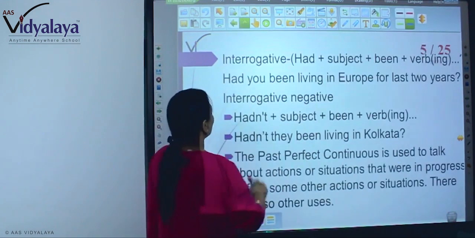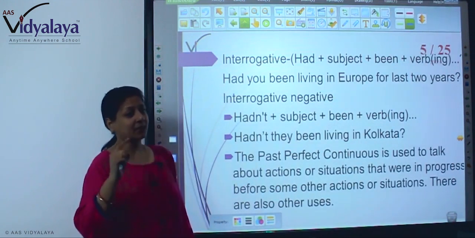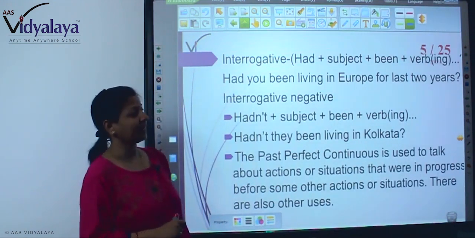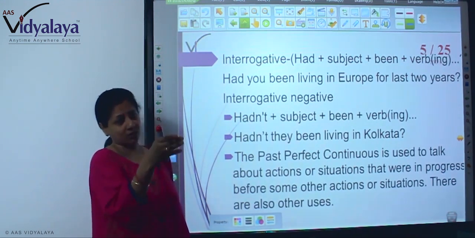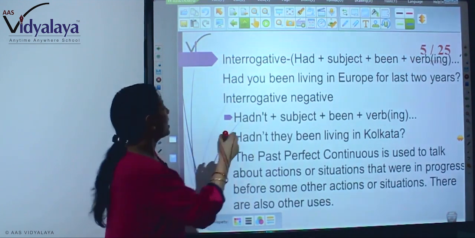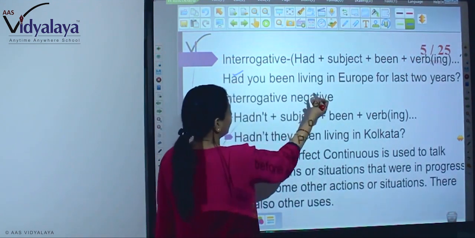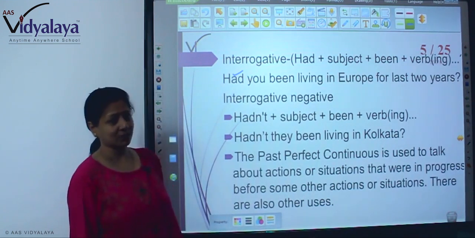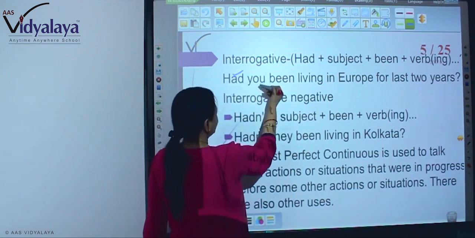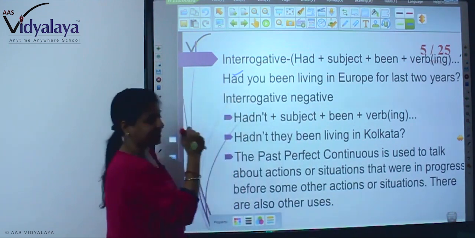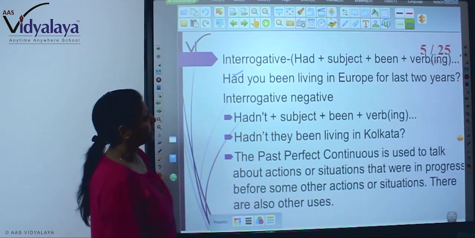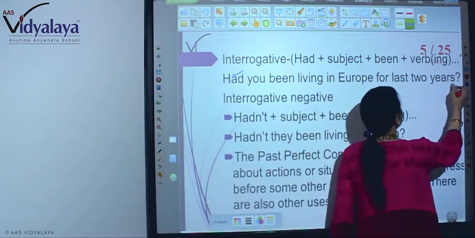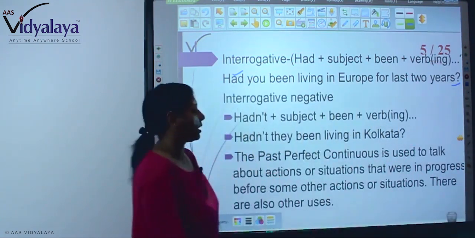Now, interrogative, had plus subject plus been plus verb ing. आपको पता है whenever we make interrogative sentences, we put auxiliary first. So here it's the same. Had you been living in your home for last 2 years? Right? Had is the auxiliary, you is the subject plus been plus living verb and then your end part of the sentence. So here when you end the sentence you will have to put a question mark.